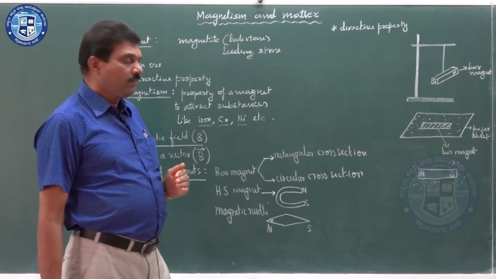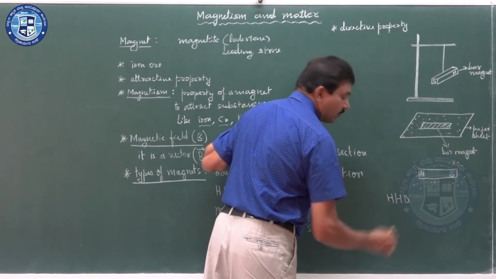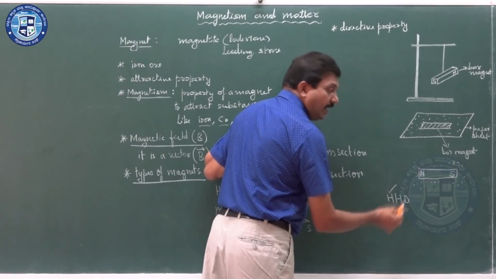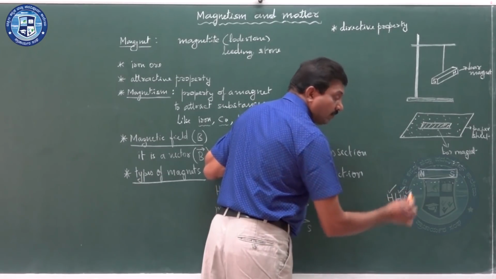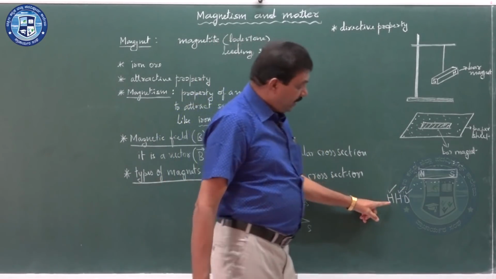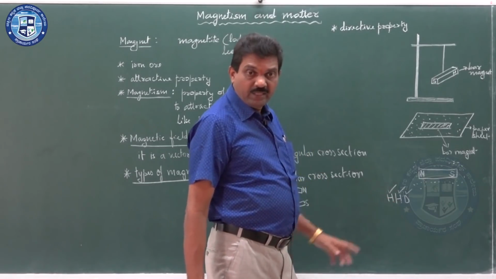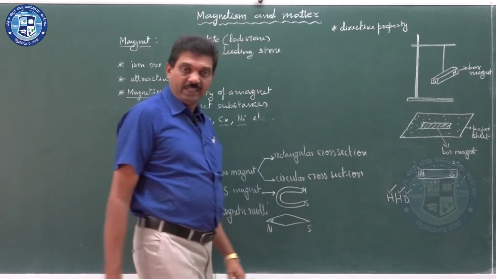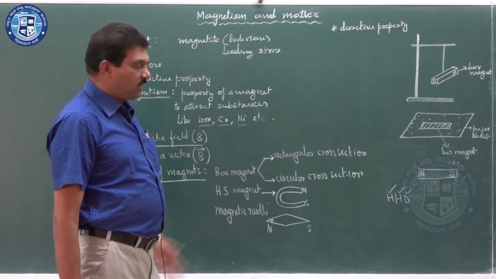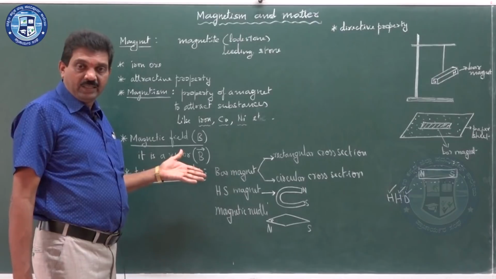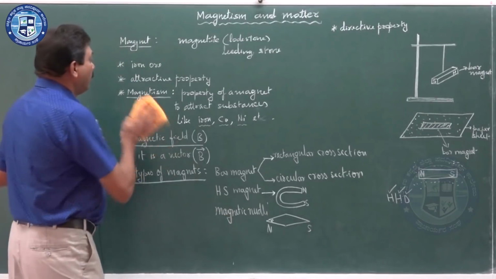How to demagnetize? For demagnetization, we have a method called HHD: heating, hammering, or dropping a magnet. By these methods, you can demagnetize. But here, demagnetization is not a big matter. We are always interested in magnetization. Okay.